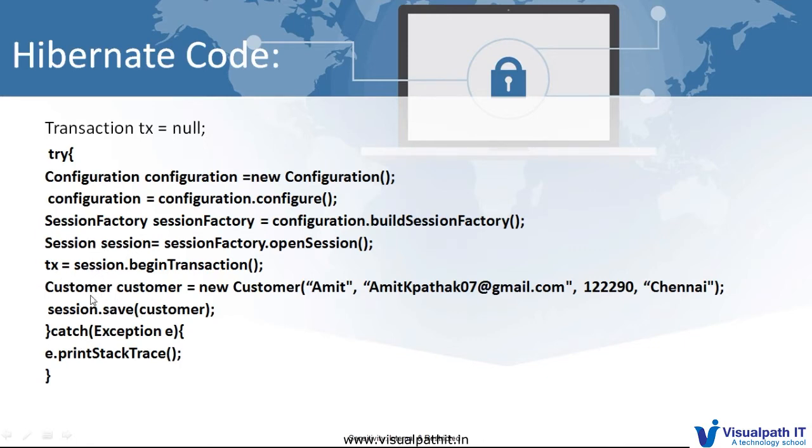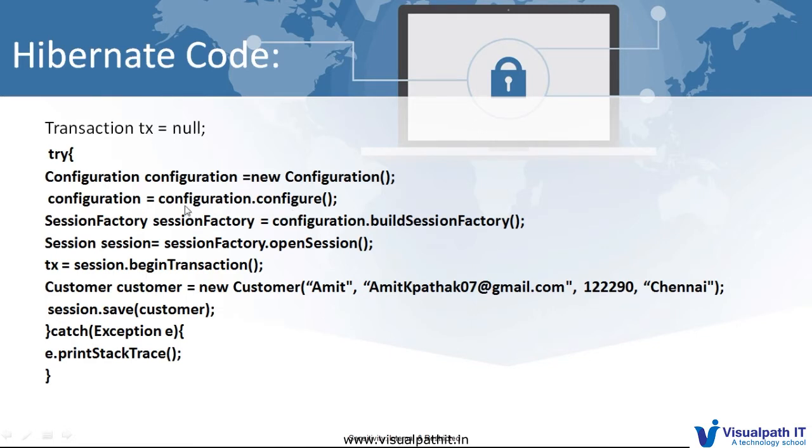If something happens during that, an exception will be thrown here. I would like to explain one more time that the 4 objects are configuration, session factory, session and transaction. That is the only main core thing of Hibernate. First we instantiate the configuration class through the default constructor, configuration equal to new configuration, and through that object we call the configure method.